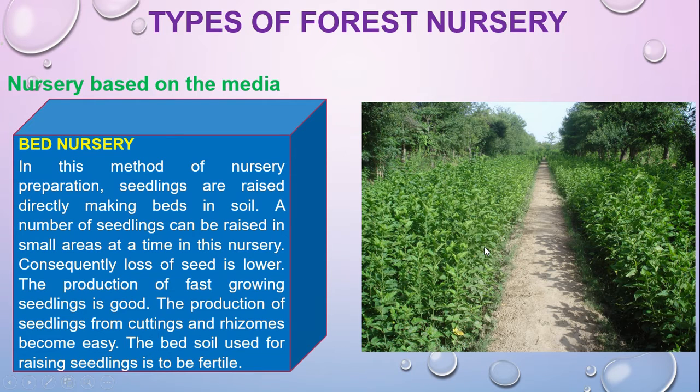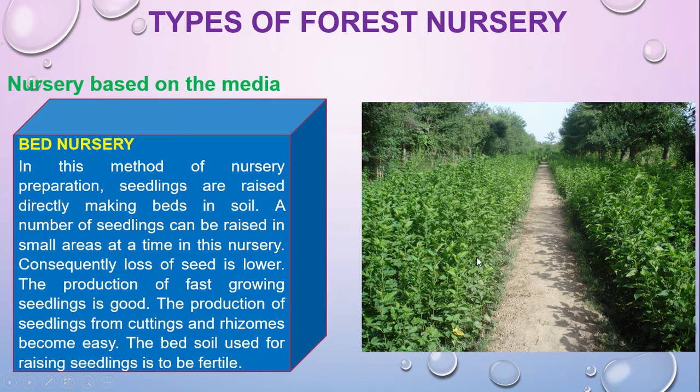This is bed nursery. Bed nursery means, if you have a look at this nursery here, they produce the bed in the soil. That means seedlings grow straight away or directly from the soil. There will be no other substance or other media for growing the seedling. That is why this one is called bed nursery.